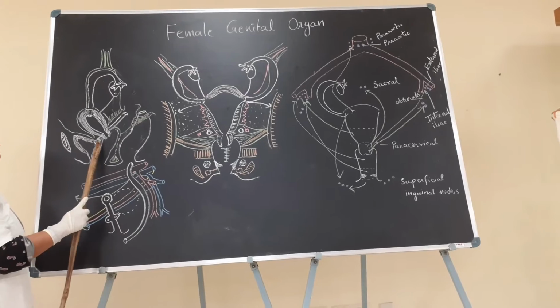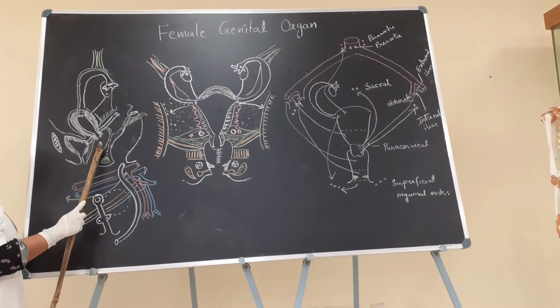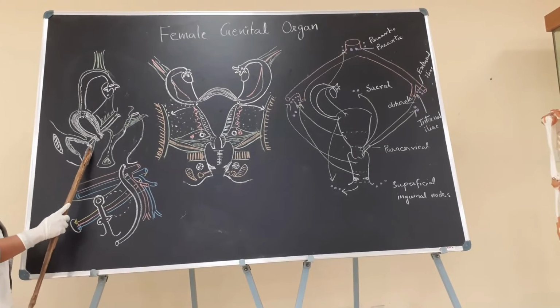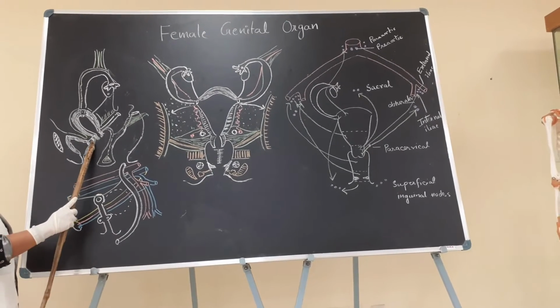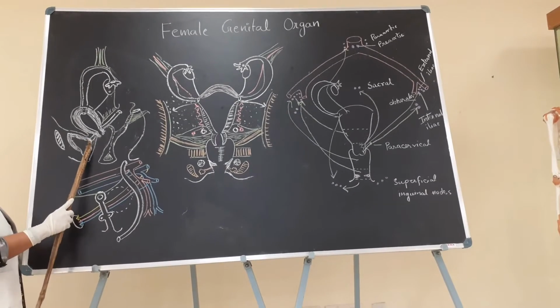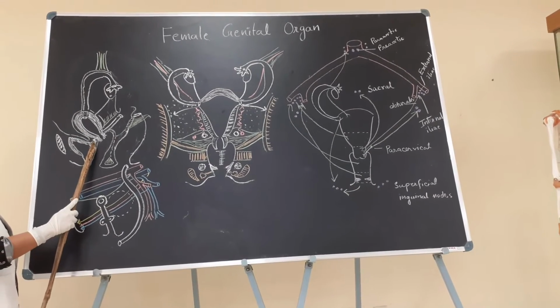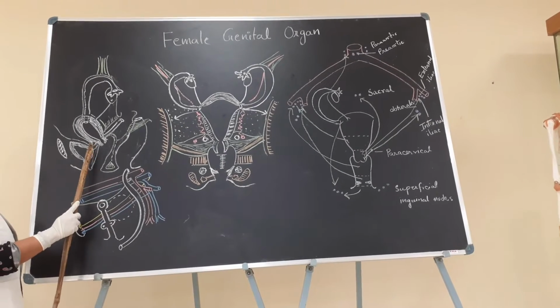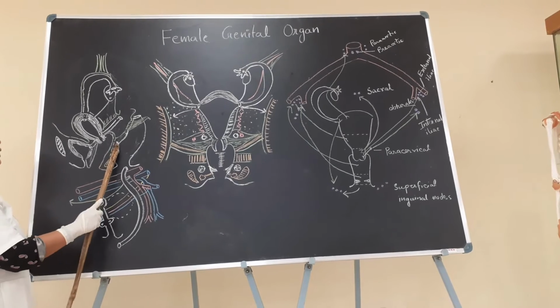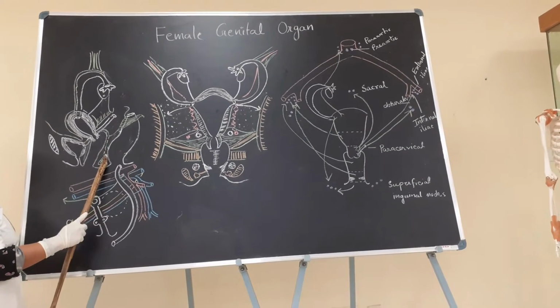Now coming to the different visceral relations of the vagina. Anteriorly, the anterior wall of the vagina is absolutely non-peritoneal. It is related with the base of the bladder and part of the ureters. Posteriorly, it is related with the recto-vaginal fascia.